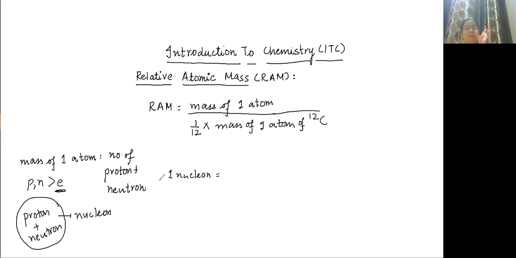In starting, we have written some data in grams. One nucleon is equal to 1.67 into 10 to the power minus 27 kg.